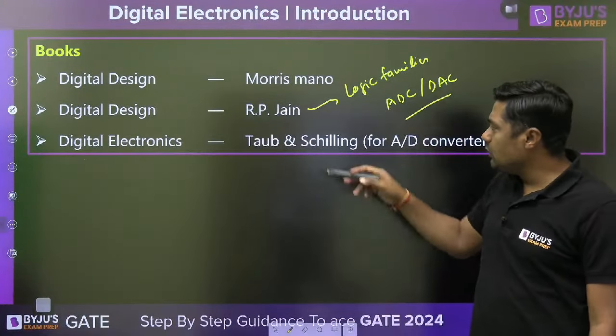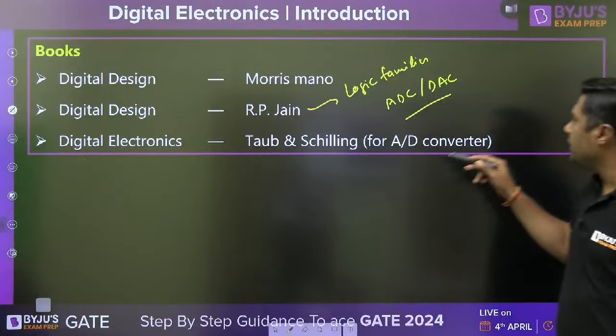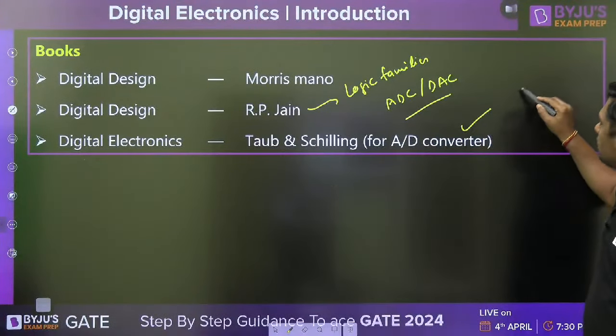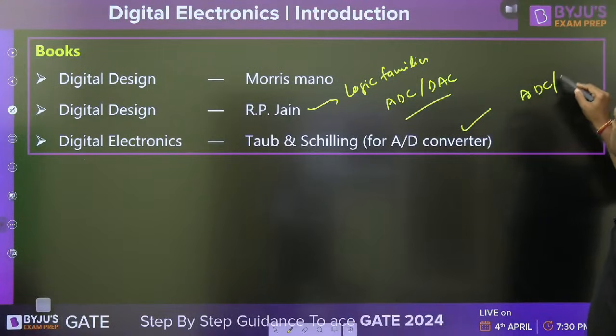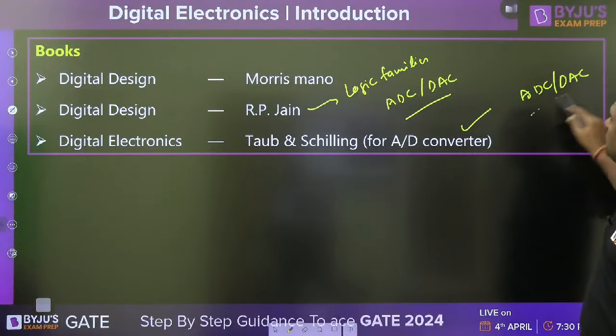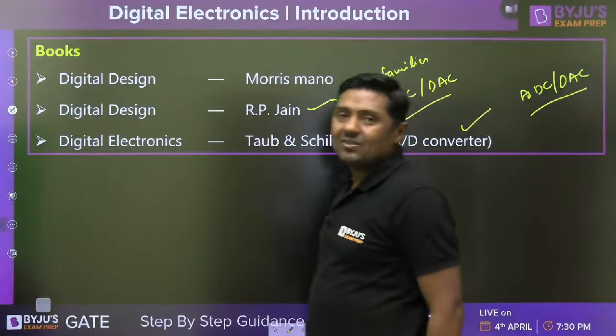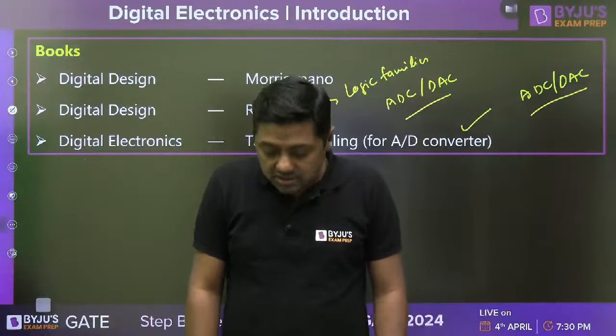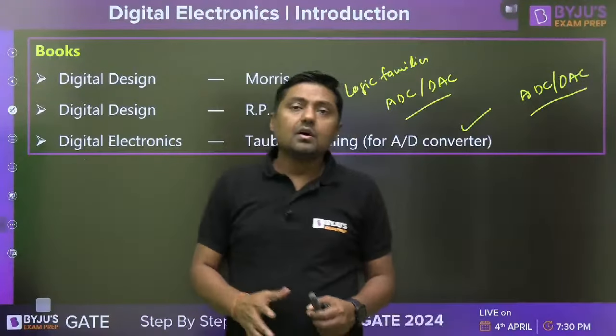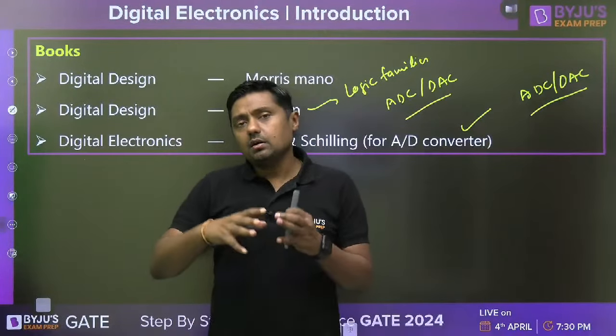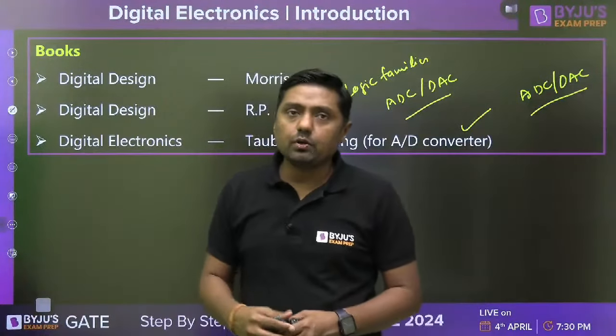Right? And the third book is what? Top and Ceiling for A to D converter. A to D, D to A converter. Is it possible to follow this many books? Okay. So simply watch the session so that you will get the idea. And you will get the command over this particular topic.